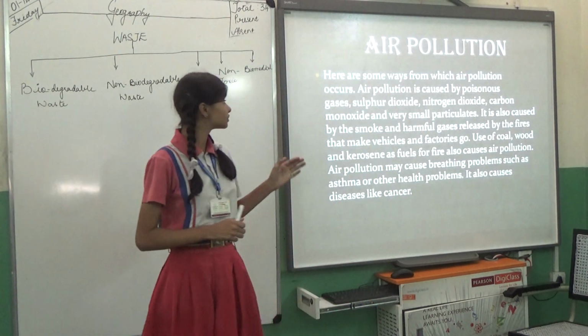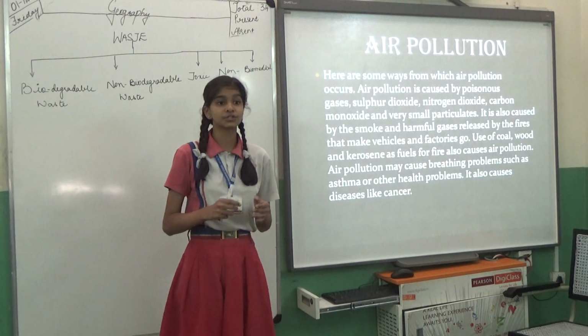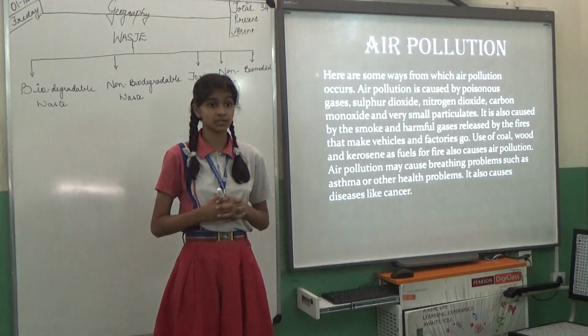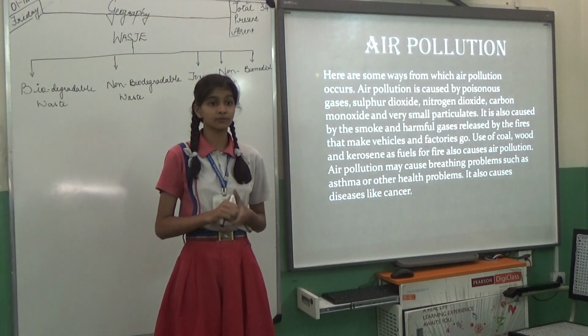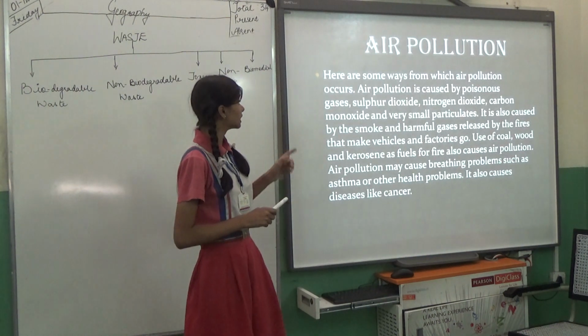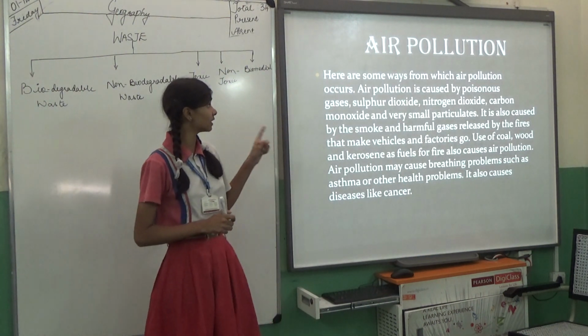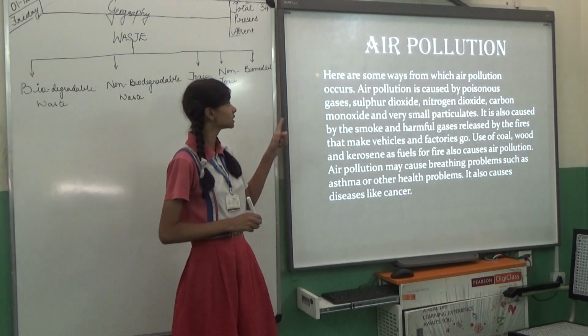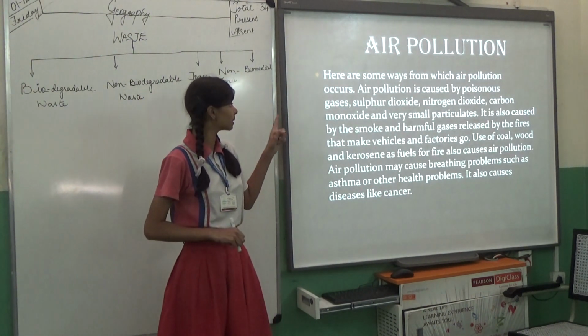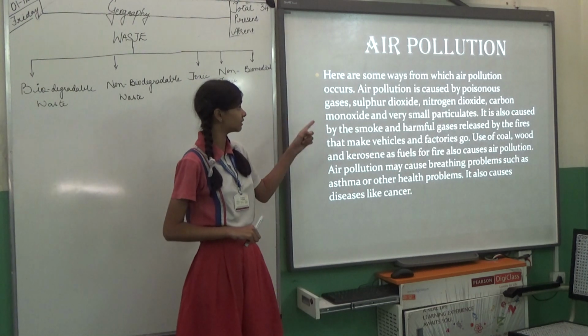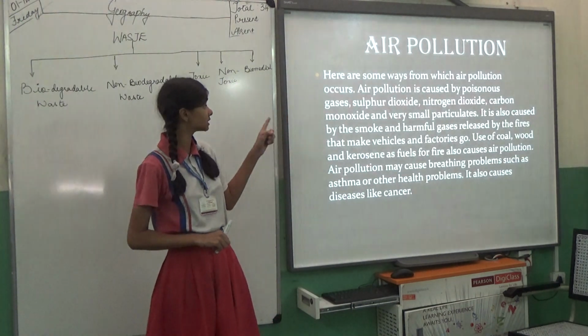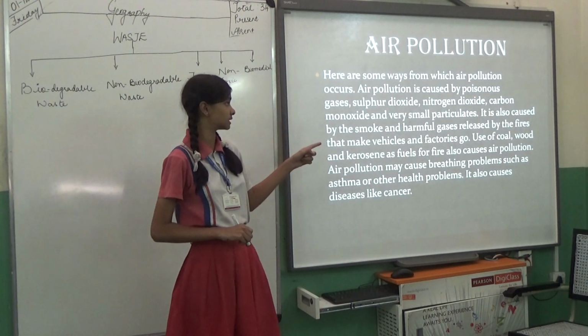Now, air pollution is the addition of harmful chemical substances to air. Here are some ways in which air pollution occurs. Air pollution is caused by poisonous gases: sulfur dioxide, nitrogen dioxide, carbon monoxide, and very small particulates.